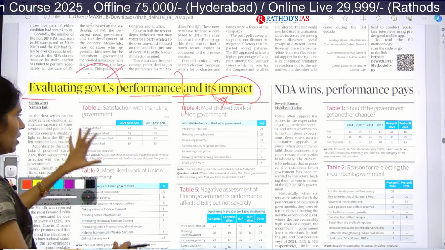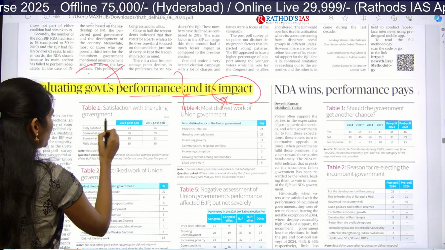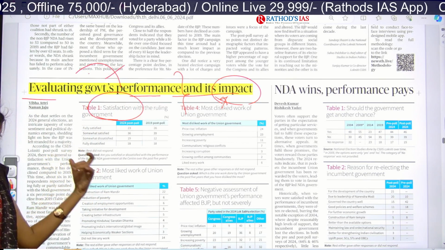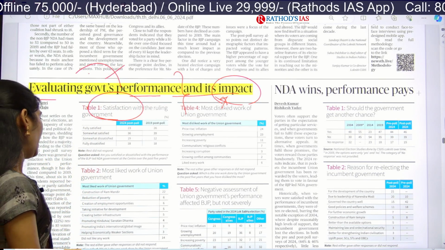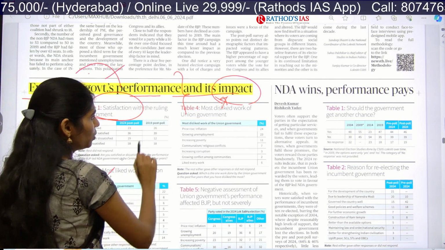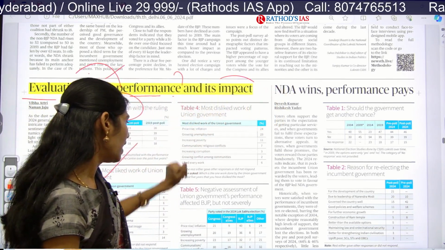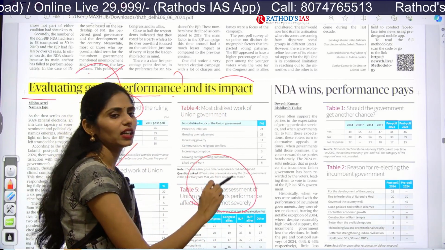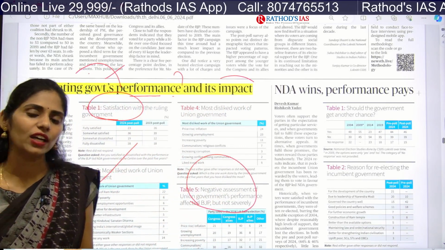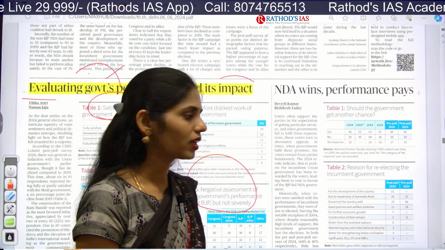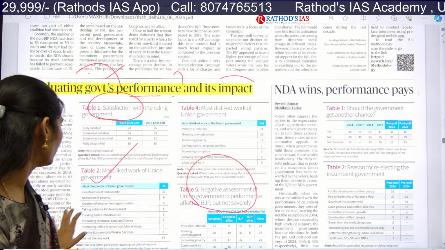If you see the tables in this article, you can understand. This table is about satisfaction: where people were satisfied, where the union government worked well, where people disliked the work of the government, and the areas where people have a negative attitude towards the government. All these things are clearly given here.